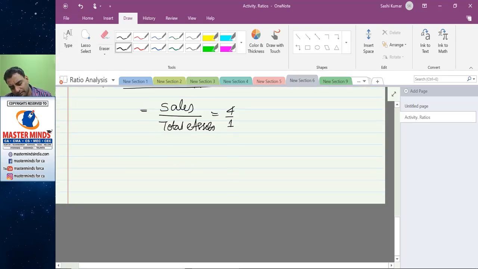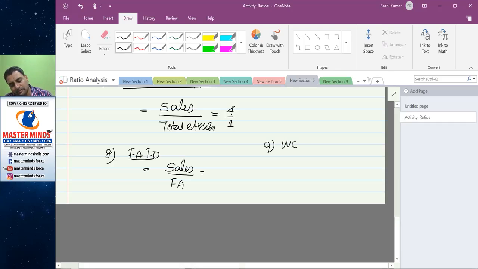If you find the fixed assets turnover ratio, sales by fixed assets, if it is at par with the industry standard, then there is no underutilization or overutilization of fixed assets. Then the problem might be in your current assets.